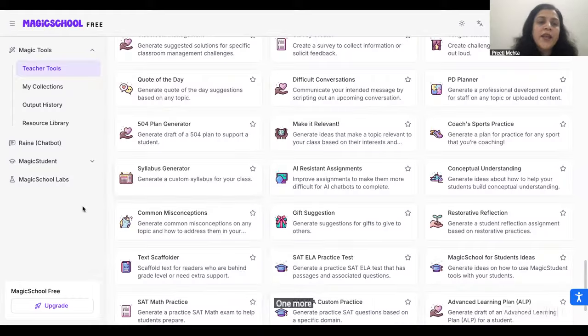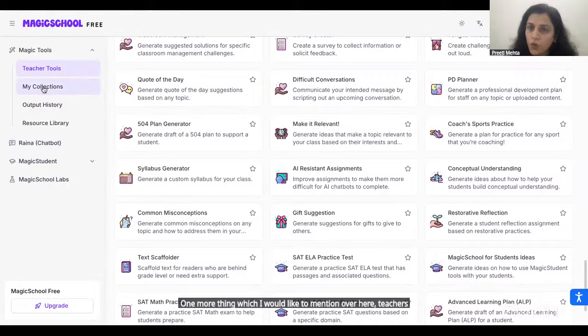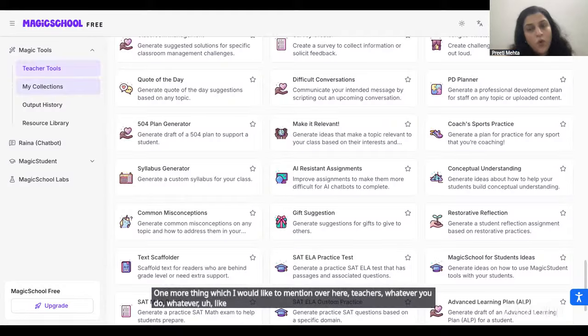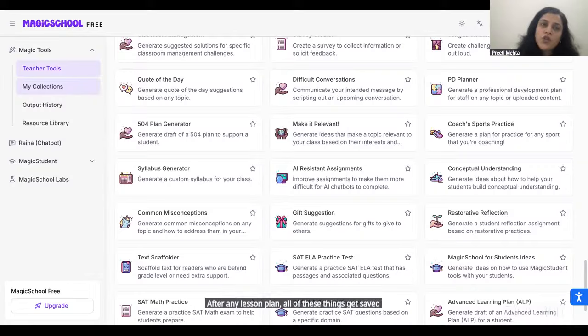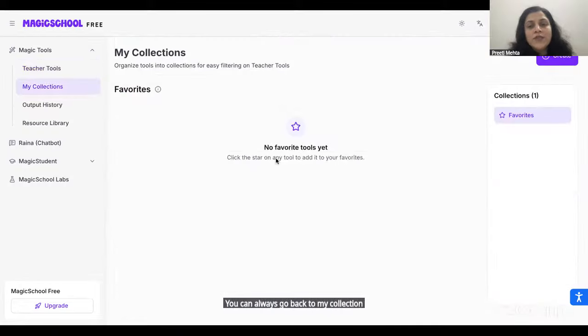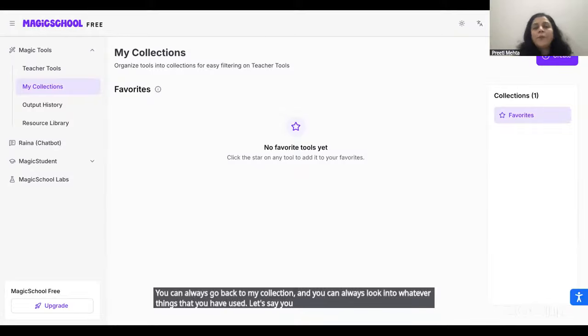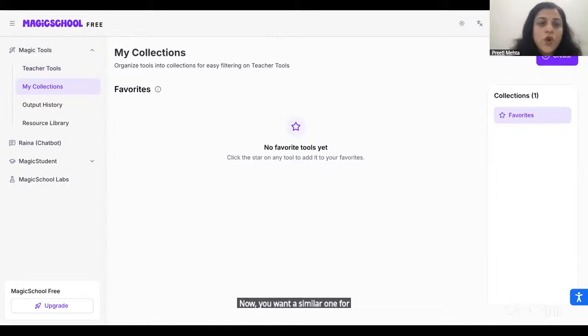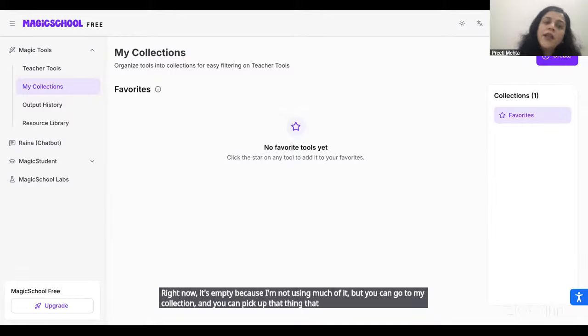One more thing which I would like to mention over here, teachers: whatever you have created, a worksheet, a lesson plan, all of these things get saved in the cloud storage of Magic School. You can always go back to My Collection and look into whatever you have used. Let's say you created a worksheet for one particular grade for one section. Now you want a similar one for the next section also. So you can go to My Collection. Right now it's empty because I'm not using much of it, but you can go to My Collection, pick up the thing that you have done, and use it.